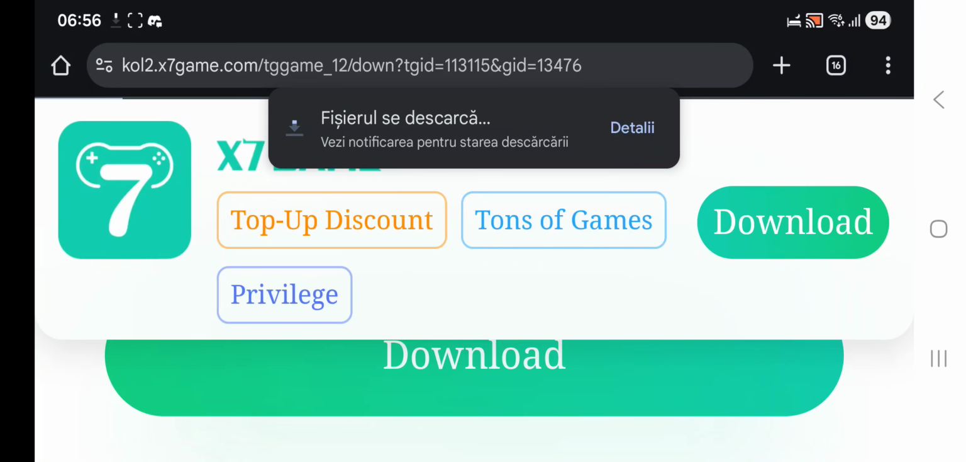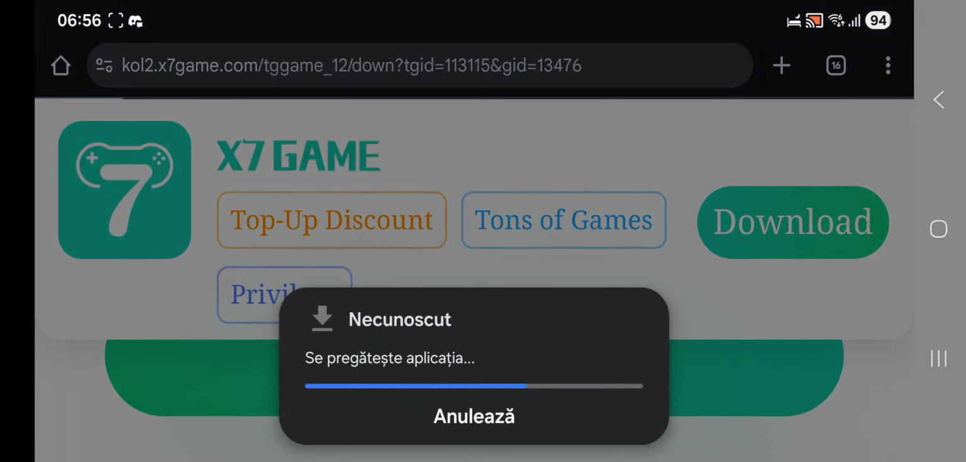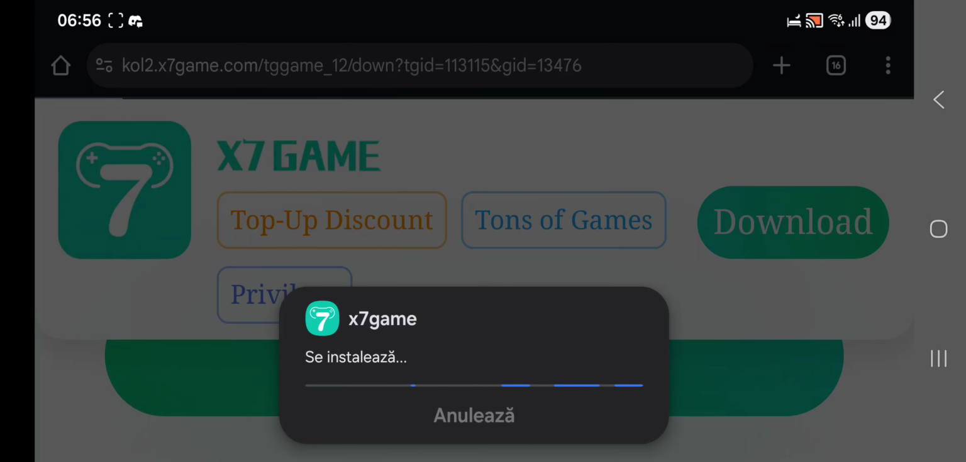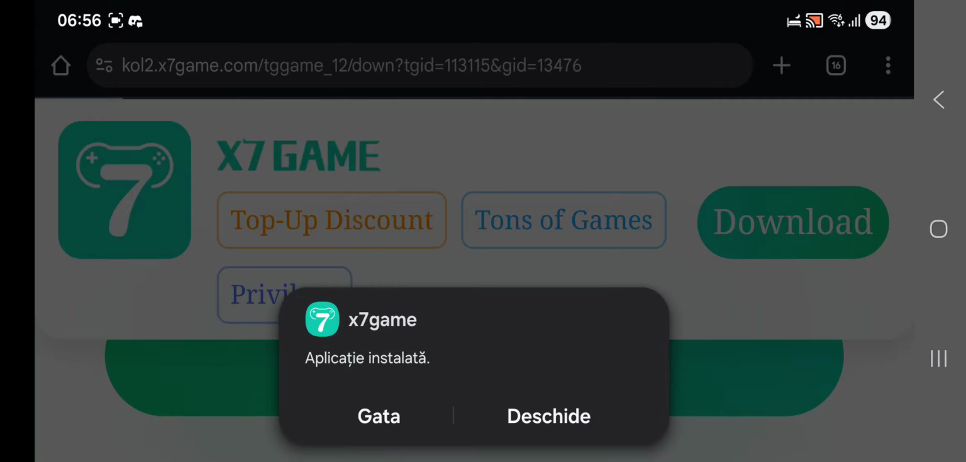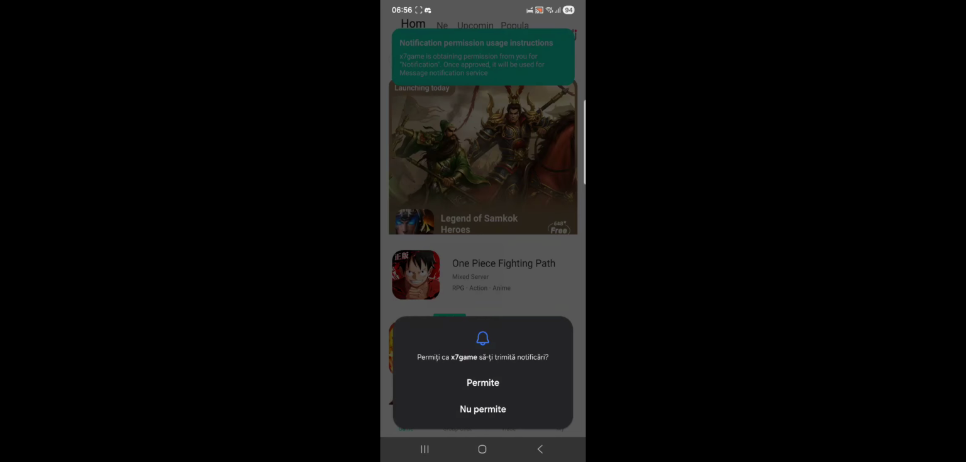Then the APK for the x7game app store will be downloading, so you go ahead and open it, use installing package, and then press on install. Once the app has been installed, you open it up. We allow notifications.